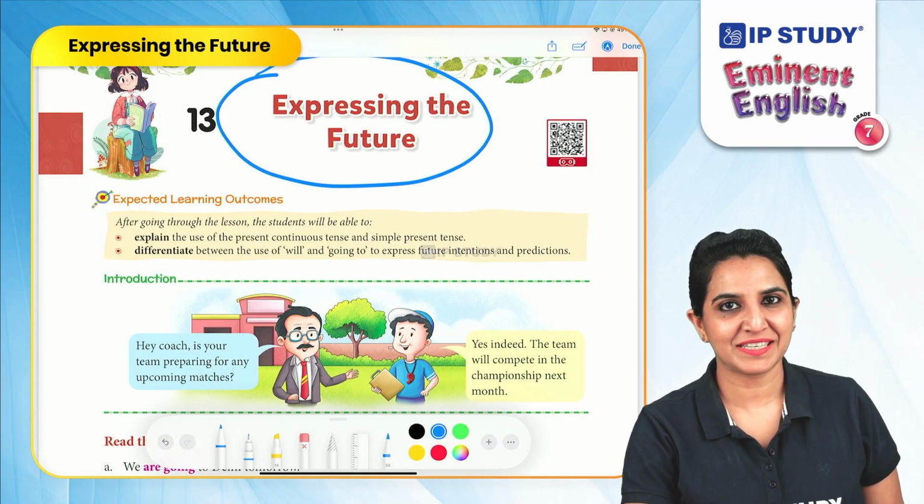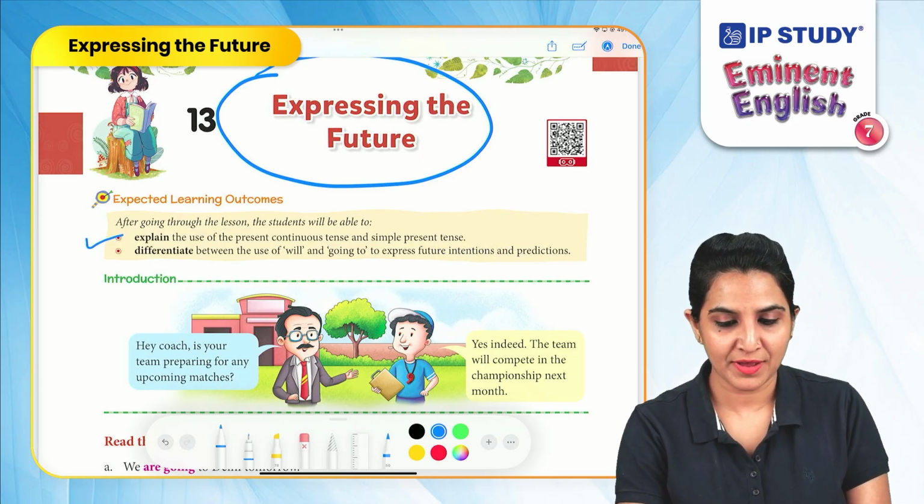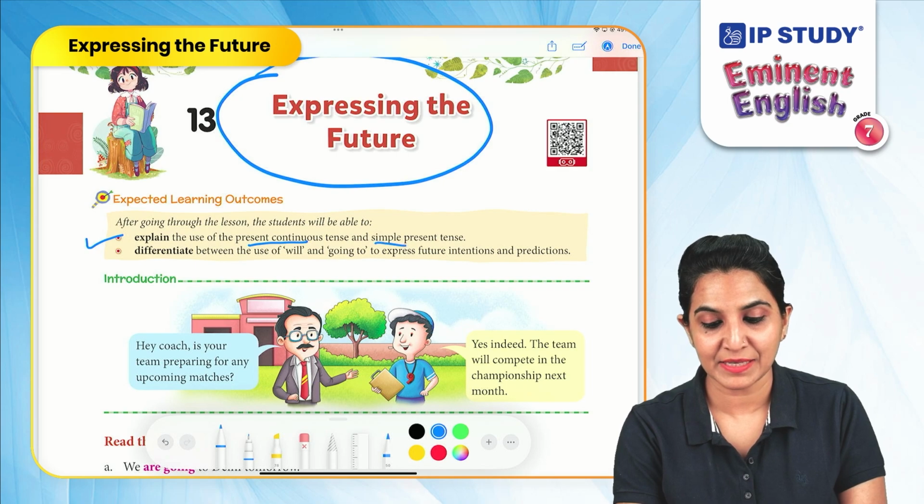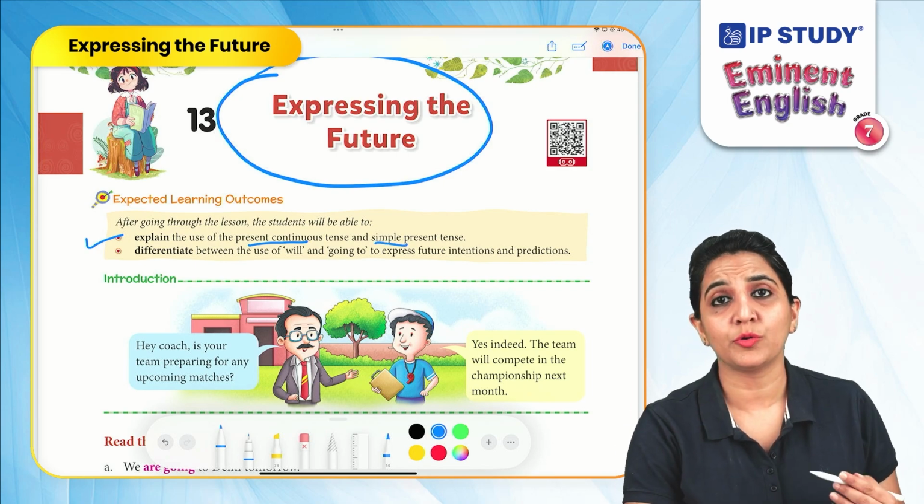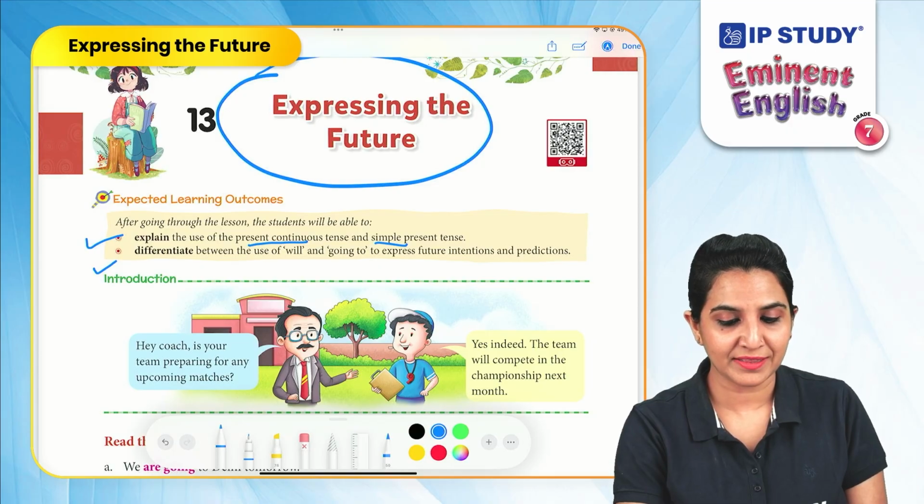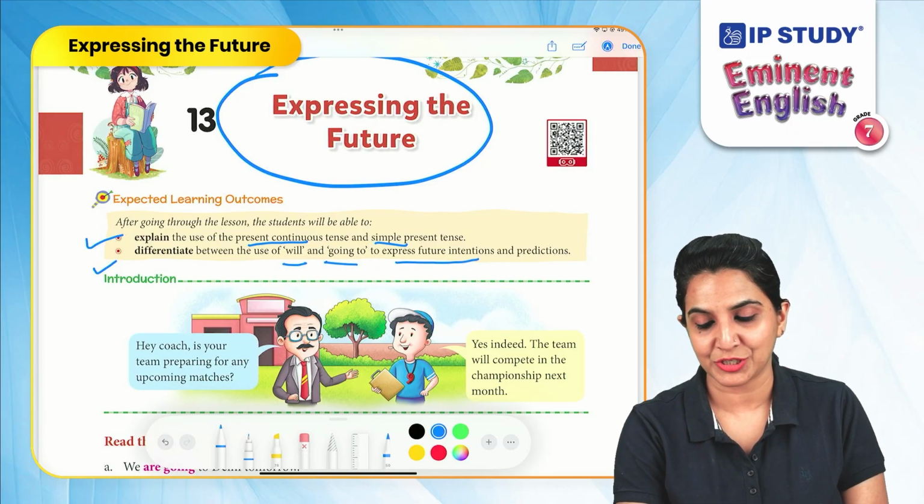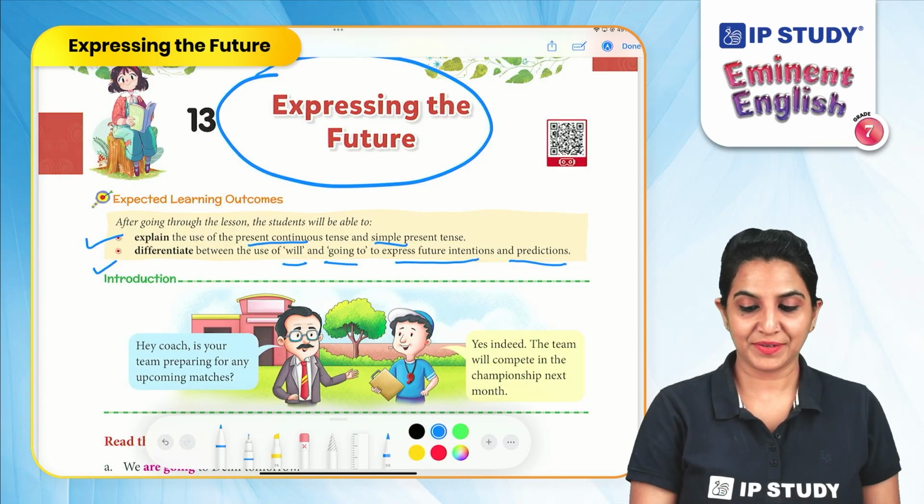So, by the end of this lesson, you will be able to explain the use of present continuous tense and simple present tense and what is their role in expressing the future. Differentiate between the use of will and going to express future intentions and predictions.